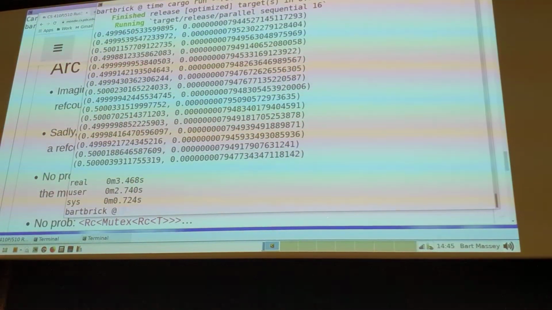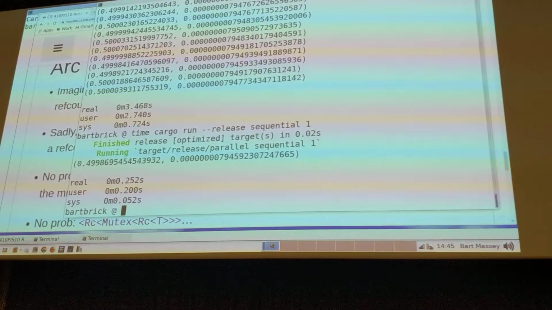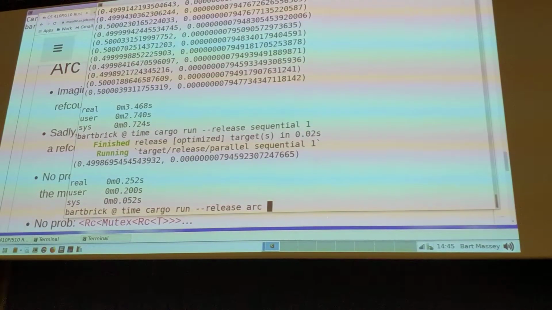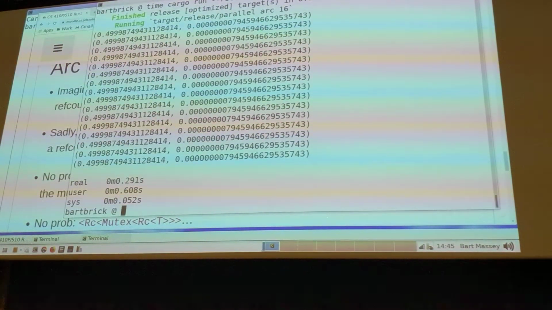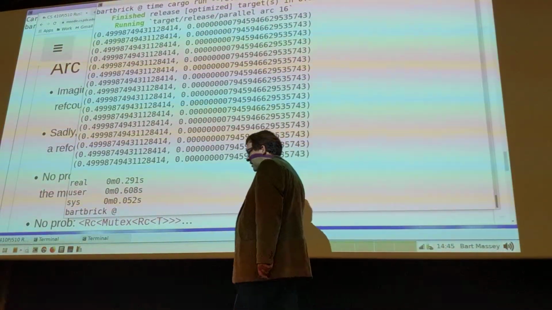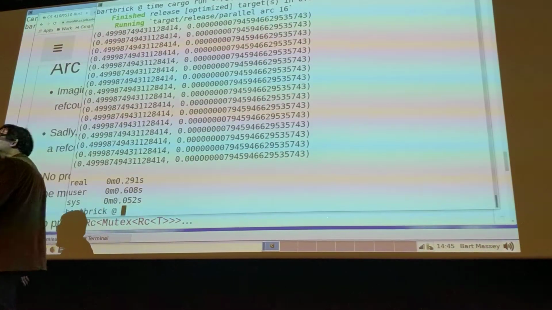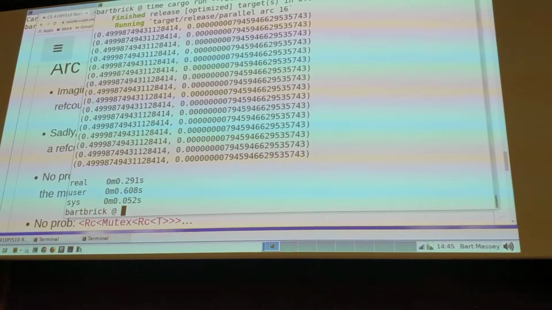Now that's on 16 different blocks, so this isn't apples to apples. That's a long time. Let's try sequential 1 again, 0.252, and let's try arc 16 again, 0.291. Oh! So it's almost as fast to compute the statistics 16 times using parallelism as it is to compute it once. Whoa. What does that tell us, by the way?